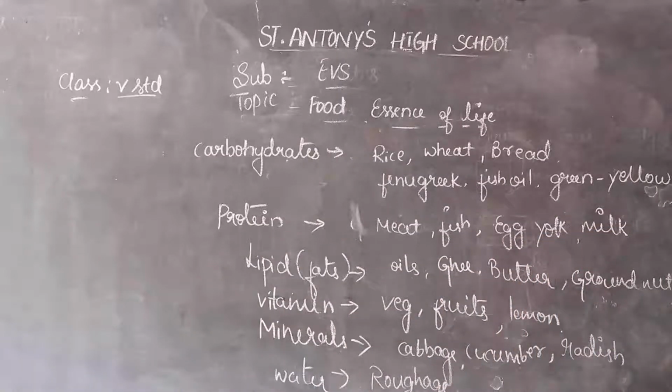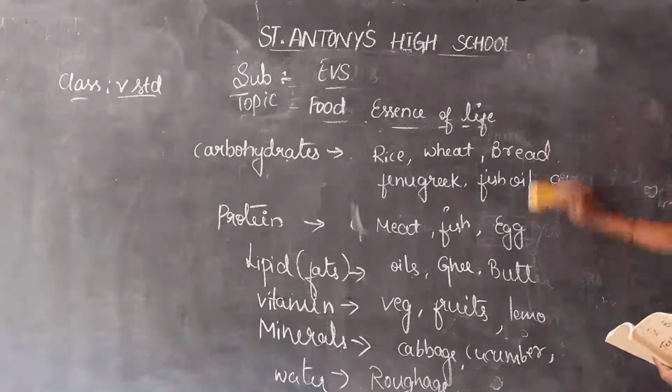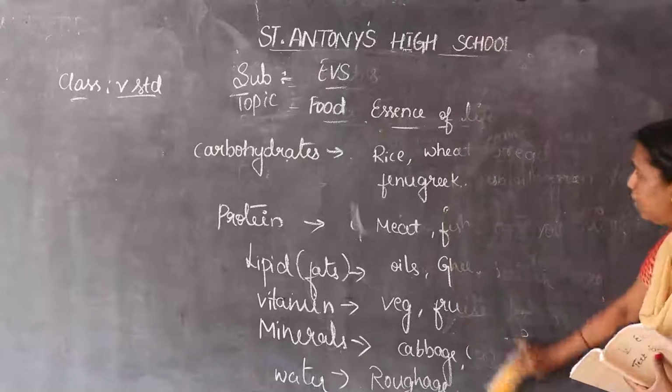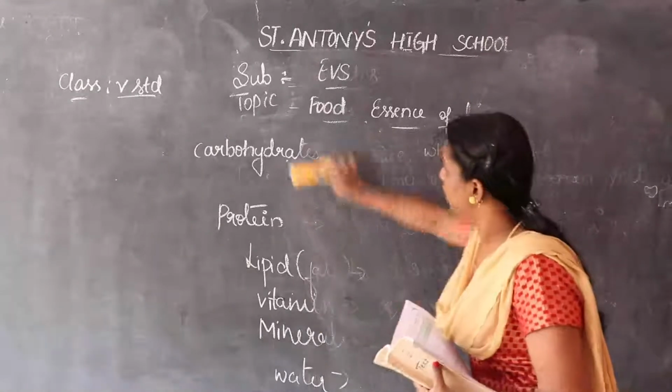Some of the diseases are caused by vitamin deficiency. Vitamin A causes night blindness, vitamin B causes beriberi, vitamin C causes scurvy, vitamin D causes rickets.